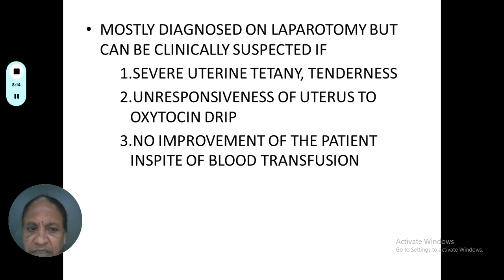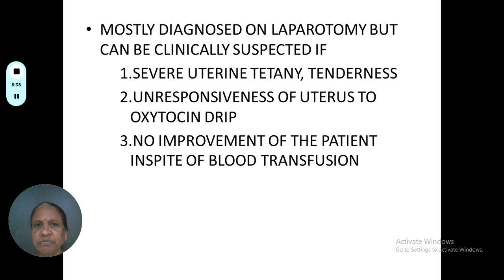Mostly it is diagnosed at laparotomy, but it cannot be diagnosed clinically. It can be clinically suspected if there is severe uterine tetany, a continuous contraction of the uterus, and severe tenderness when you touch the abdomen, and the uterus is unresponsive to the oxytocin drip.